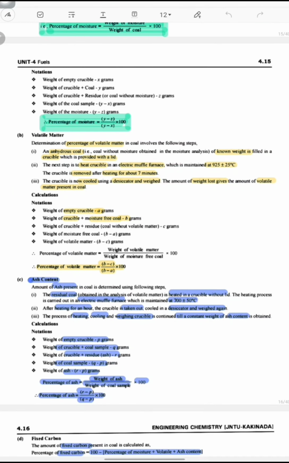Volatile matter. How can we determine the volatile matter? In order to determine the volatile matter, the first step is anhydrous coal. Anhydrous means without water or without moisture. Anhydrous coal of known weight is filled in a crucible which is provided with a lid. A crucible which is filled with anhydrous coal is covered with a lid.